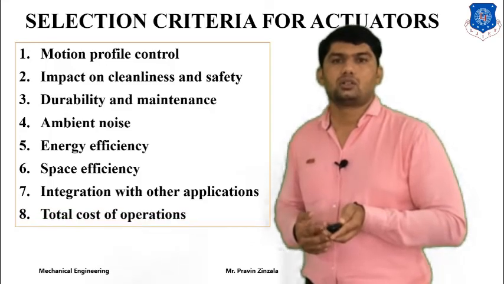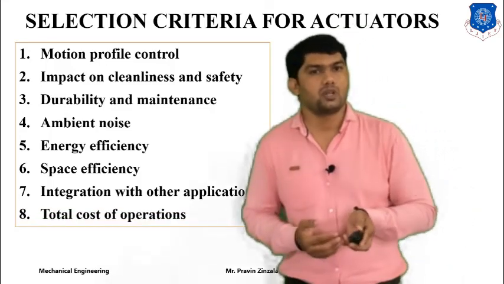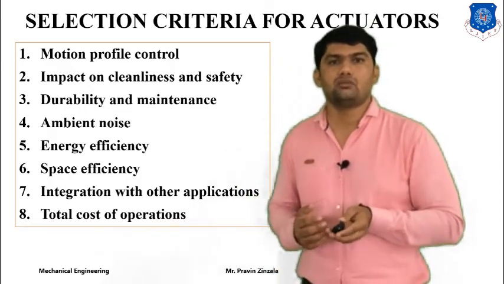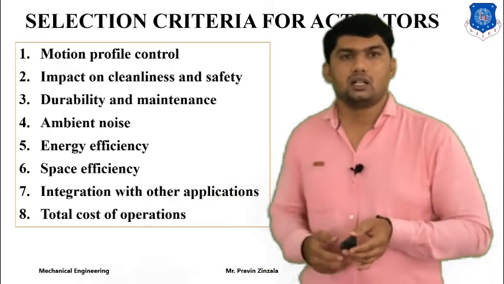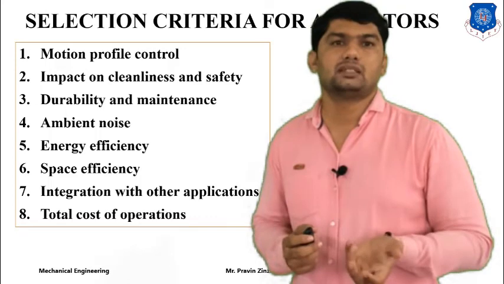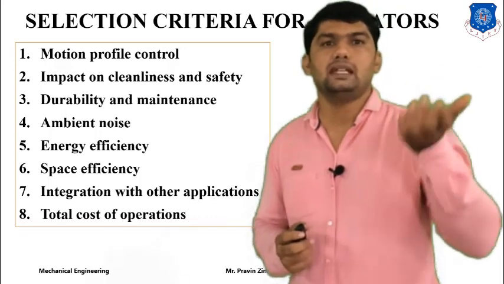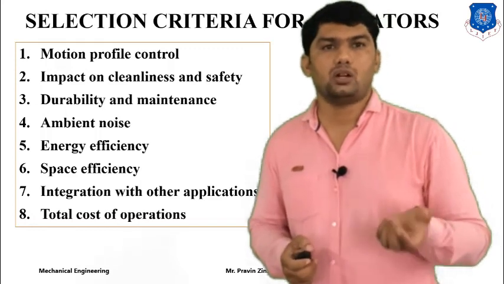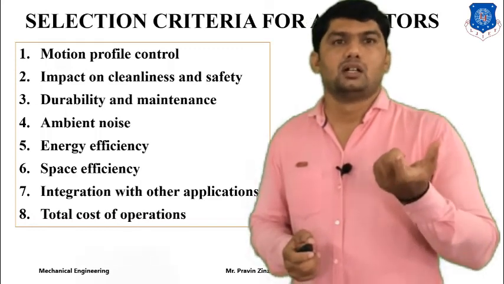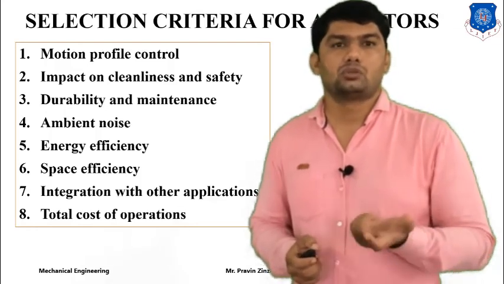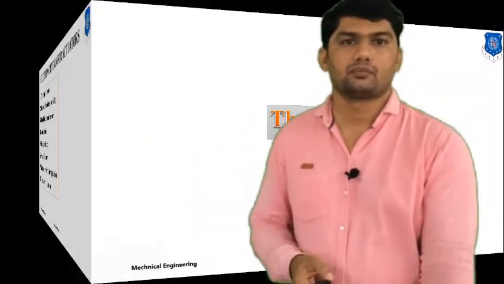And next is the total cost of operation. It is a major aspect for an actuator, because according to the requirement, we can also select the actuator according to the cost. If you require a heavy pneumatic system, its cost will increase. If you require a normal operation, the cost will be reduced. So according to the pressure range, the material, or the environmental condition, its cost will vary. Thank you.